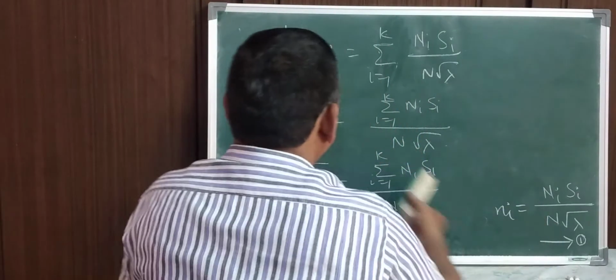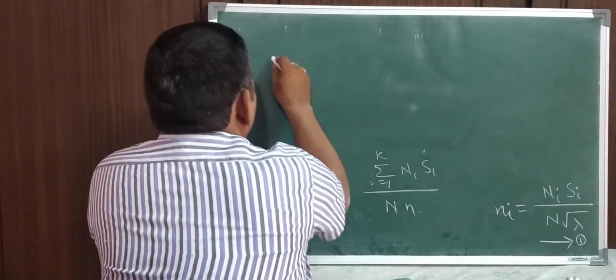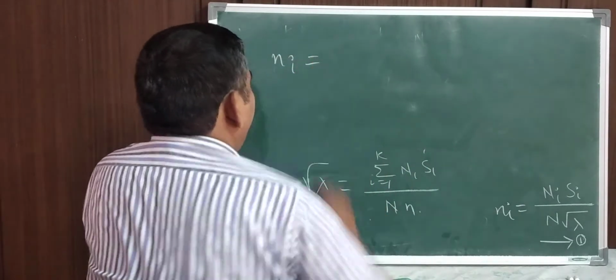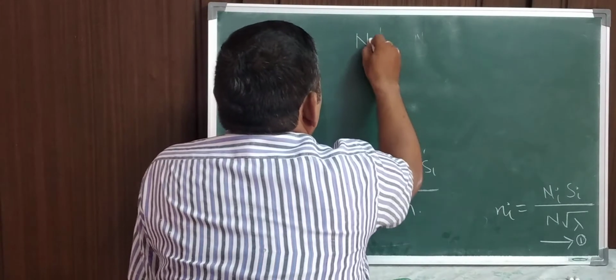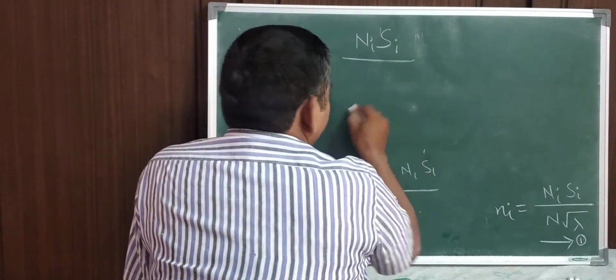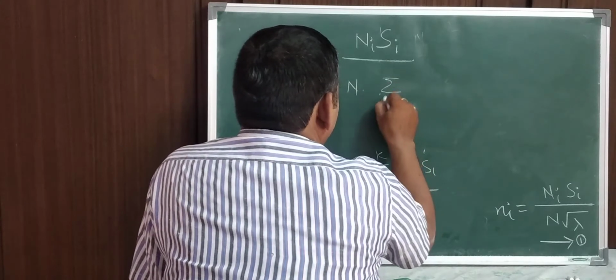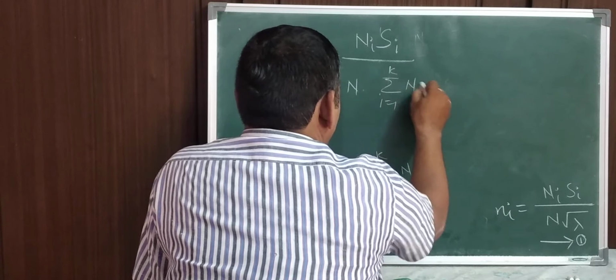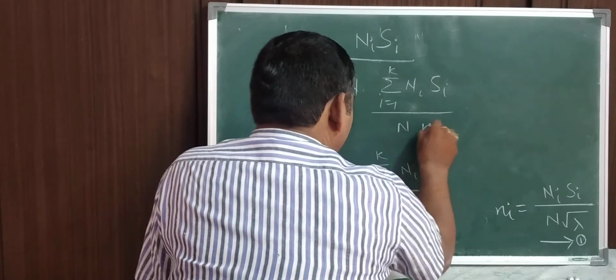If I substitute the value in equation 1, ni is equal to Ni Si divided by n into root lambda, which is summation i equal to 1 to k of Ni Si divided by capital N into small n.